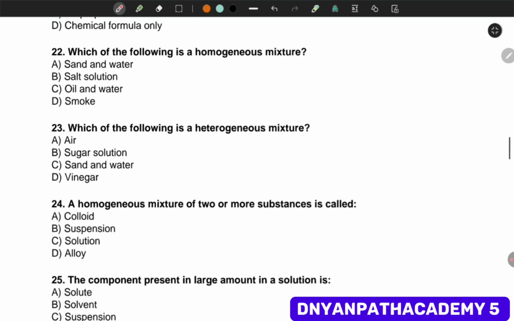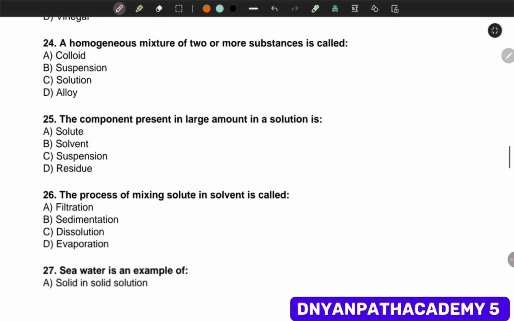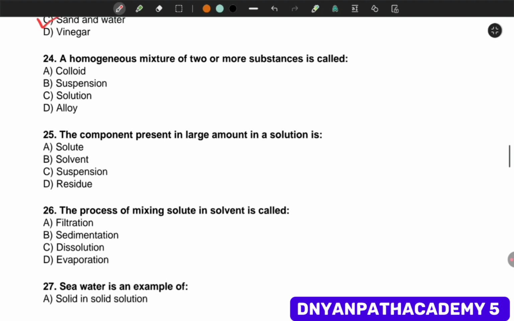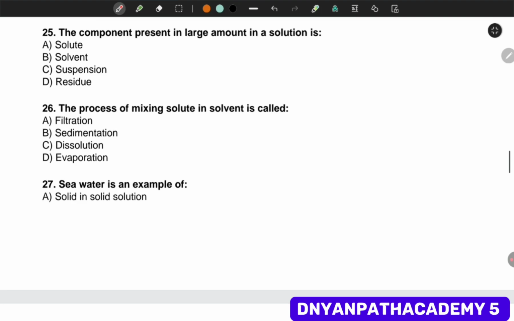Which of the following is a homogeneous mixture? Salt solution. Which of the following is a heterogeneous mixture? Sand and water. A homogeneous mixture of two or more substances is called solution. The component present in large amount in a solution is solvent. The process of mixing solute in solvent is called dissolution, dissolve होना.